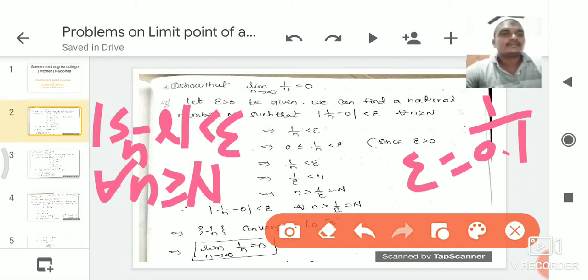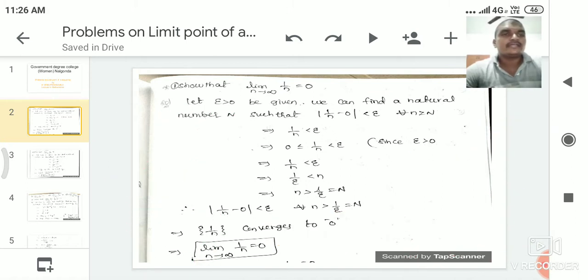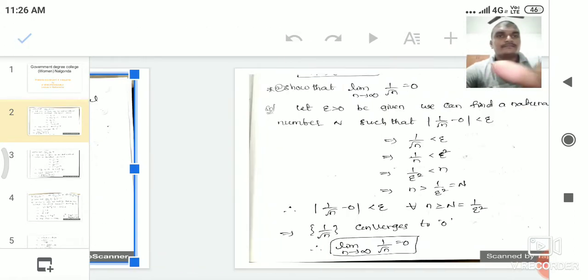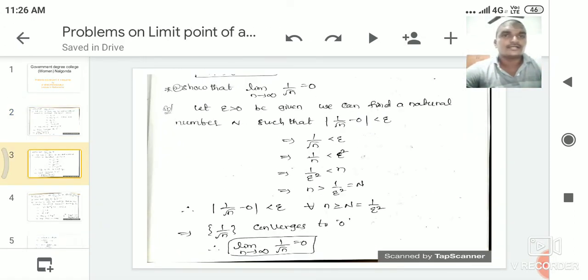That's why the given sequence 1 by n converges to the real number 0. If there exists a natural number N, then the sequence converges; otherwise it diverges. Okay. So next we see another problem, that is, show that limit n tending to infinity 1 by root n is equal to 0.